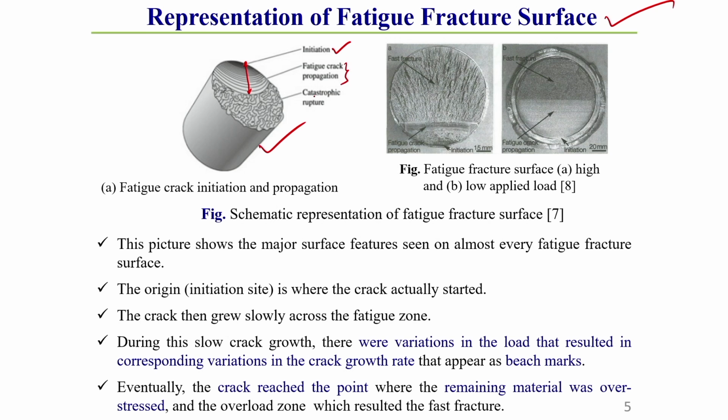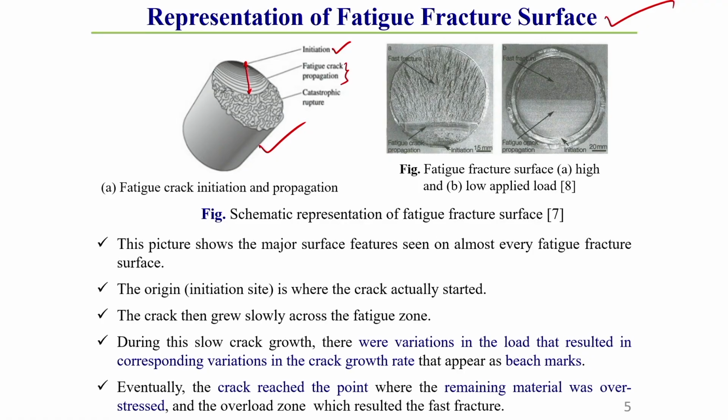That means first a crack starts from some discontinuity, and after that this crack starts propagating. This propagation direction depends on the type of loading the structure is subjected to. Depending upon that, the crack will propagate in that direction. So here I am showing first the crack initiation, second the fatigue crack propagation, and finally the catastrophic failure that takes place.